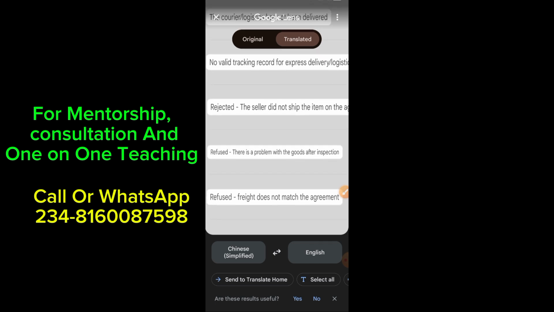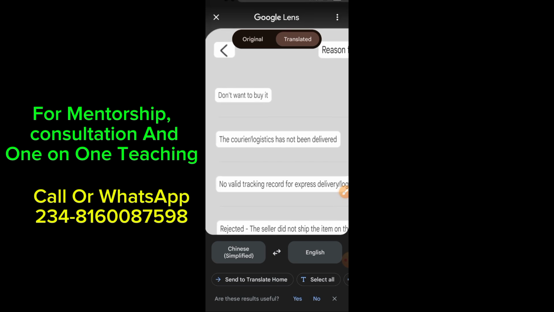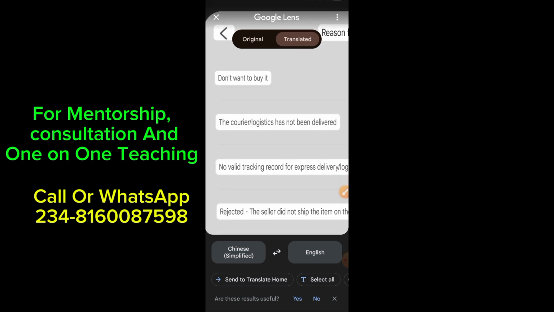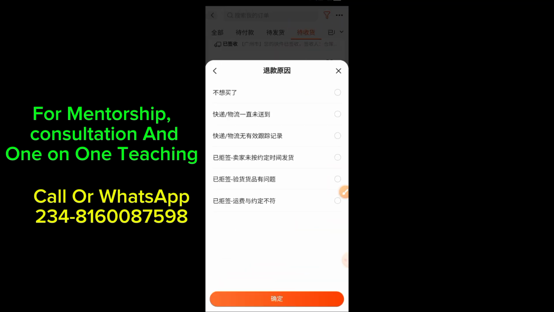Do you see what I'm now saying? This simply means that you can have access to reports at the point of you requesting for a refund, right? So the last one here says refused. Freight does not match with agreement. So this is what I will go for. Let me just say the carrier service has not been delivered. So I'm going to go for the second one. So it's part of what I was saying the other time as well.